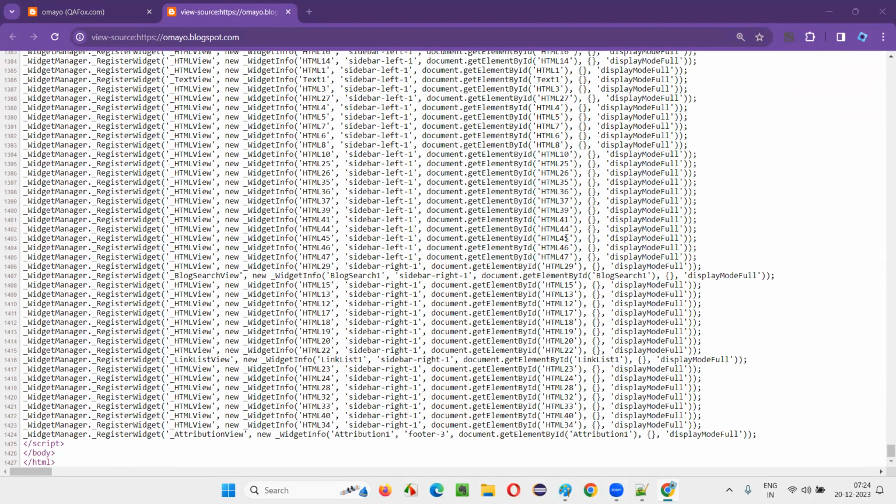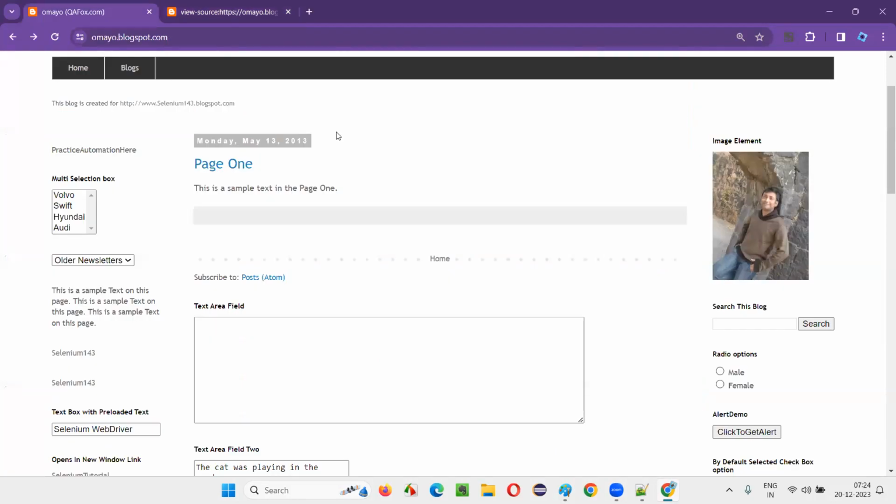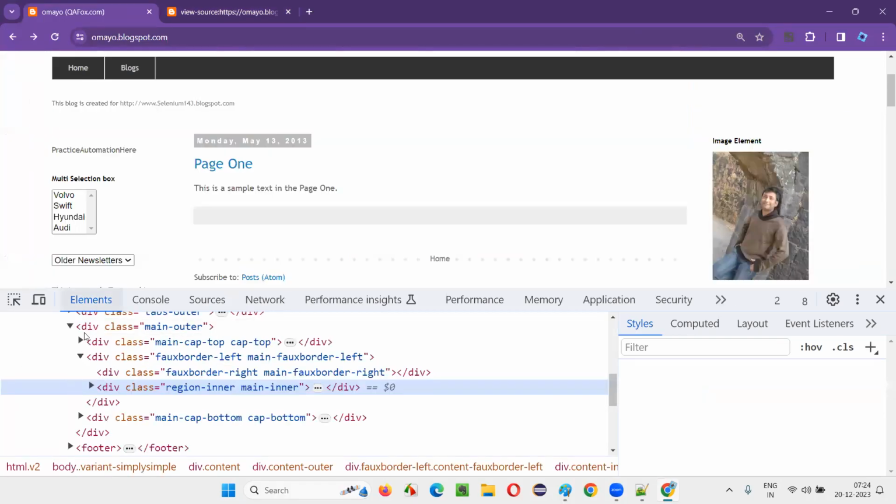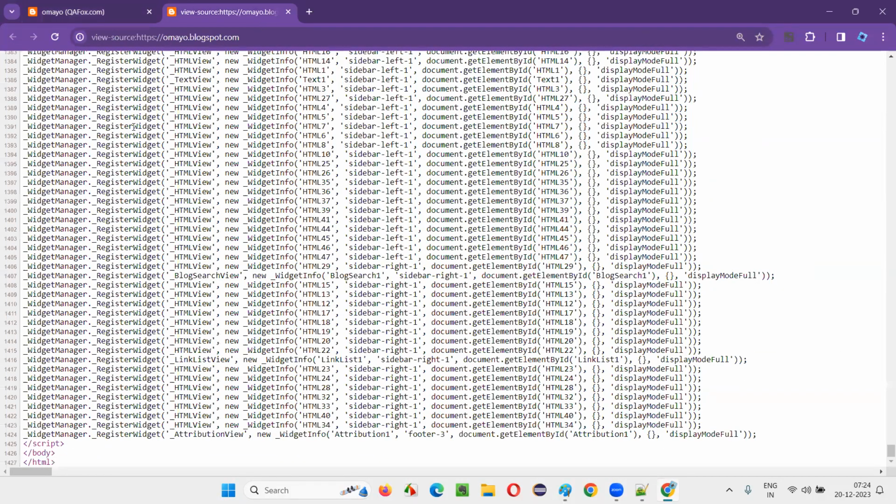Yes, Nagaveni, whatever you are asking is right. What we are seeing in view page source and inspect are the same. Both are showing the same code. When you right click here and select inspect, you'll get the same code here. Under the elements tab, you'll get the entire same code.